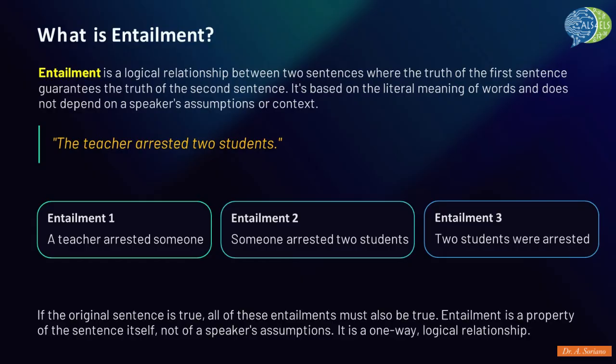These are its entailments. Entailment 1, a teacher arrested someone. Entailment 2, someone arrested 2 students. Entailment 3, 2 students were arrested. If the original sentence is true, all of these entailments are undeniably true. Entailment is a property of the sentence itself. It is a one-way, logical relationship that holds regardless of the speaker's intentions.